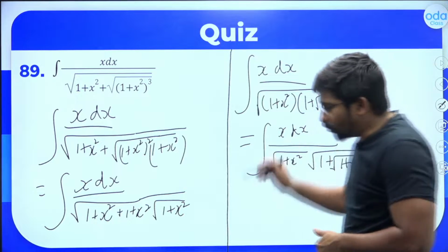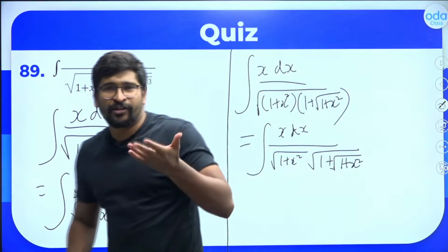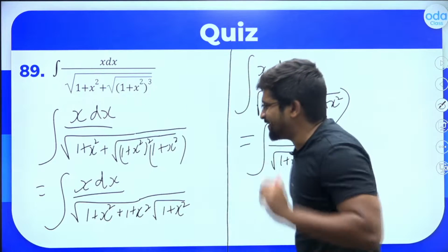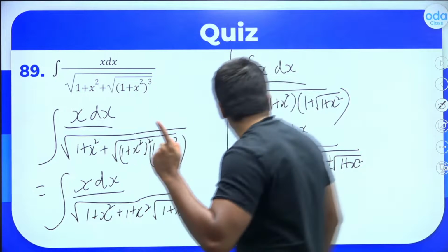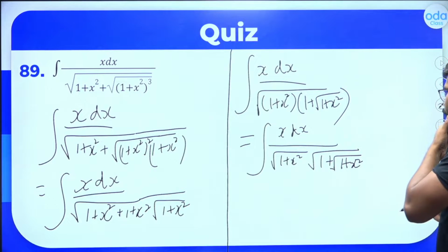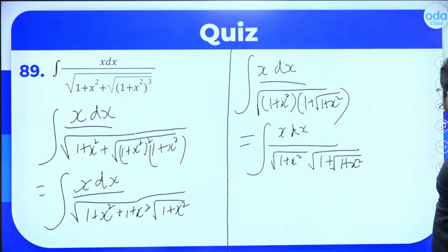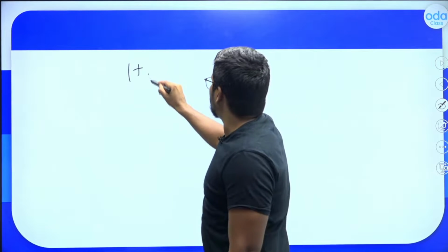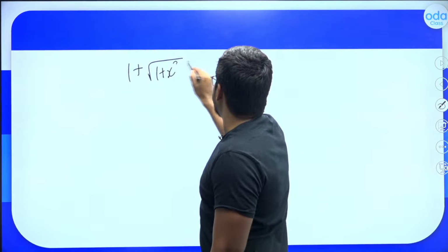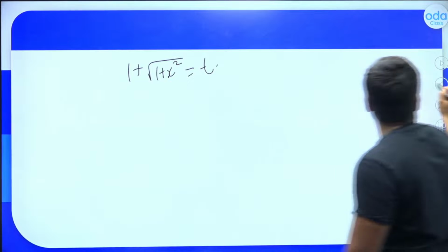No, but when you put the right substitution, this is going to be very, very easy. Easy peasy lemon squeezy. Okay, so what can we do here? Let's do one thing. Let's put 1 plus root of 1 plus x square as a t. Let's put this as a t, okay?